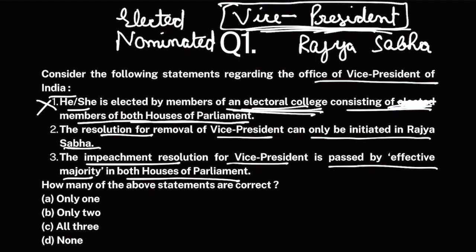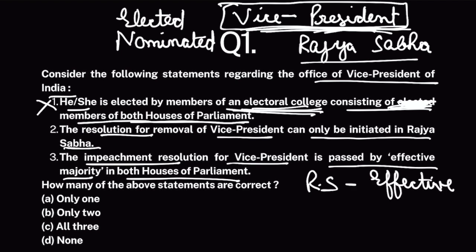Now, Vice President of India can be removed, and the procedure for his removal is explained in detail in our constitution. Our constitution says that if you want to remove the Vice President of India who is acting as the chairman of Rajya Sabha, a resolution against him needs to be passed in Rajya Sabha by effective majority. And then after passage of that resolution in Rajya Sabha, it needs to be tabled in Lok Sabha, and it needs to be passed in Lok Sabha by simple majority. Now the resolution to remove him can only be initiated in Rajya Sabha. It cannot be initiated in Lok Sabha.